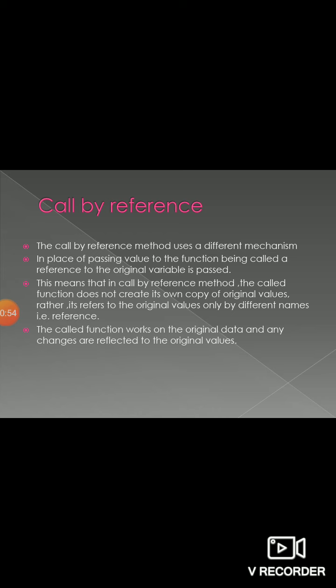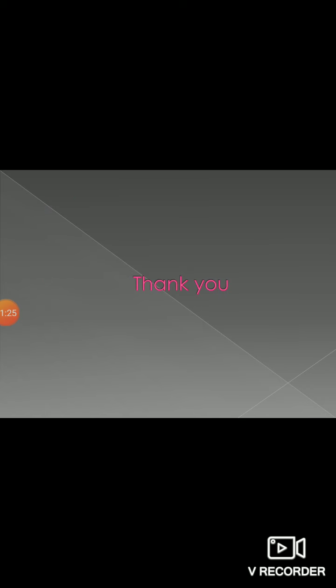So actual and formal arguments are both referring to the same memory location. So changes in formal arguments affect the actual argument. So whatever is the drawback of call by value, it will be overcome by call by reference. Clear the concept? Thank you so much.